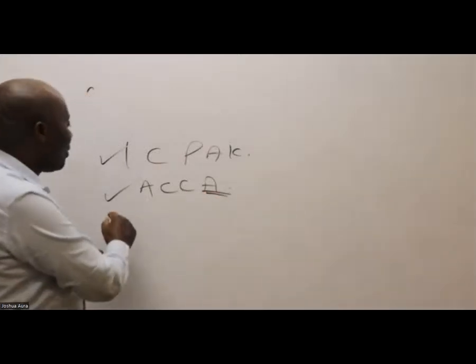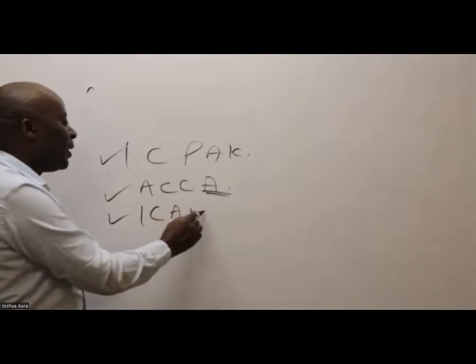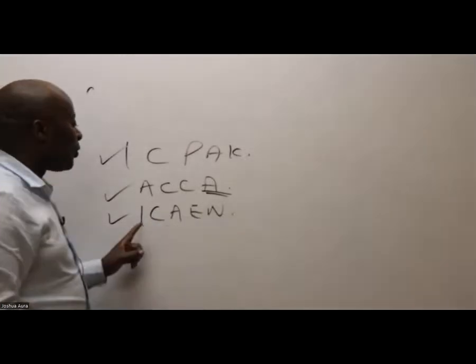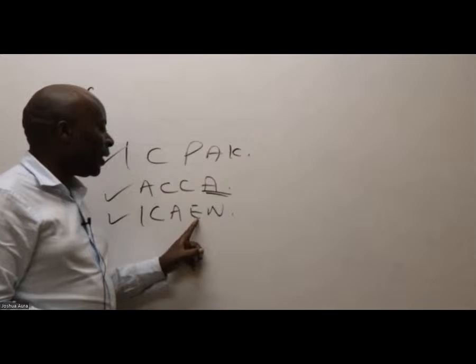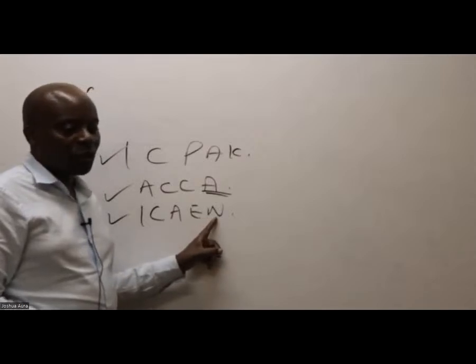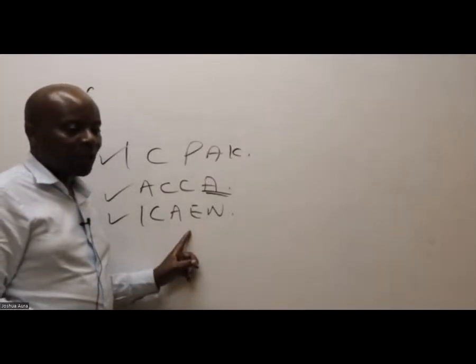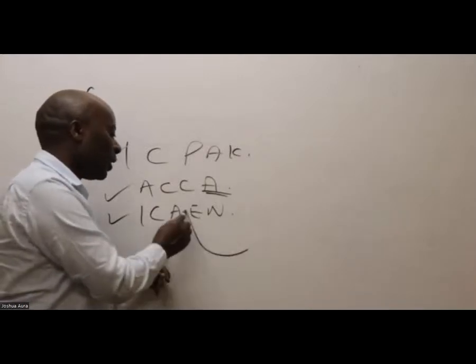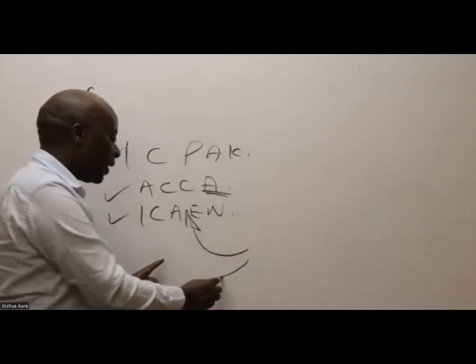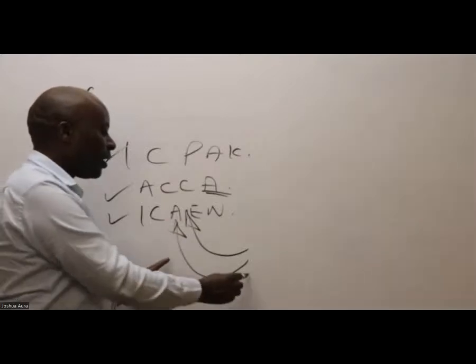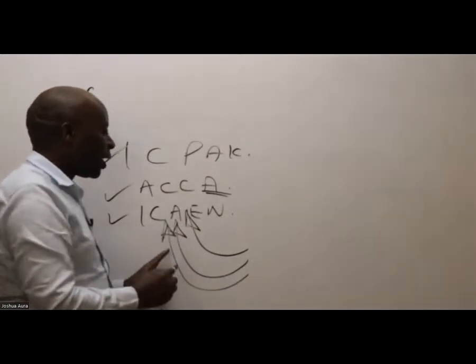We have, for example, the ICAEW, the Institute of Chartered Accountants of England and Wales, right? So if it's an internal auditor, they will tell you, come and register here. If it's an external auditor, come and register there. If it's just a normal accountant, come and register there.